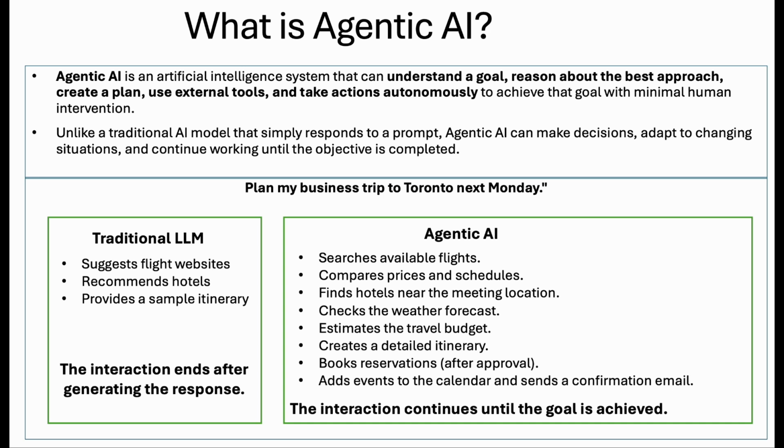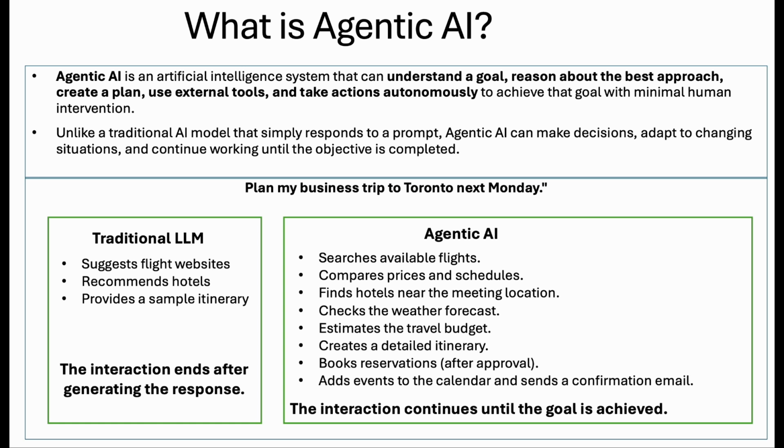Let's look at a simple example. Suppose I ask, "Plan my business trip to Toronto next Monday." A traditional large language model might suggest some airline websites, recommend a few hotels, and provide a sample itinerary. Once it gives the answer, the interaction ends.